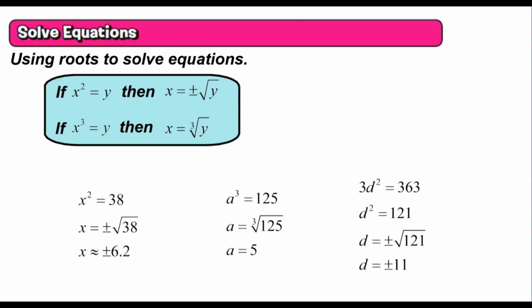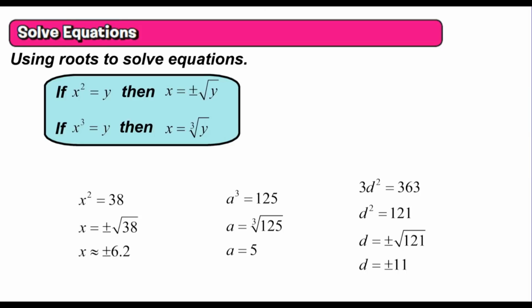So in the blue box here, I've got a couple of statements. If x squared is equal to y, then x is equal to the positive or negative square root of y. So remember, a number has two square roots, a positive and a negative. So when we're trying to find a square root, we're going to have to include both roots. So we can use the square root to solve an equation like that.